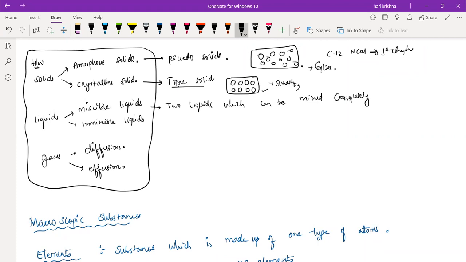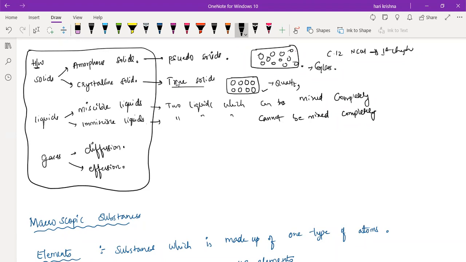In immiscible liquids, we can give the example of oil and water. Immiscible liquids means two liquids which cannot be mixed completely. Those are the immiscible liquids. This is only a simple definition.